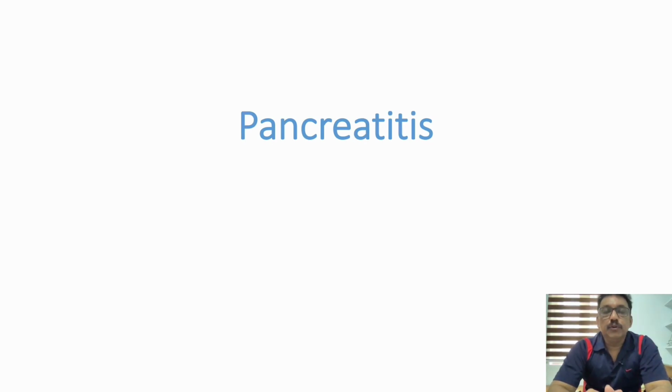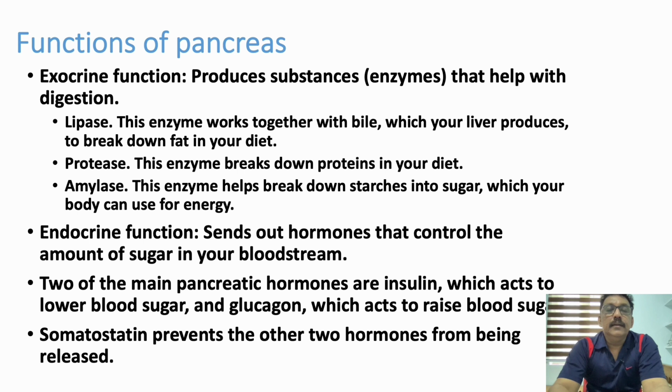Today let us discuss pancreatitis. The pancreas is a major organ in our body. It has both exocrine and endocrine functions. In exocrine function, it has various enzymes like lipase, protease, and amylase. All these enzymes break down carbohydrate, protein, and fat, and help in energy production in our body.